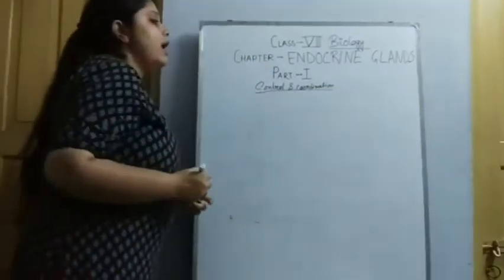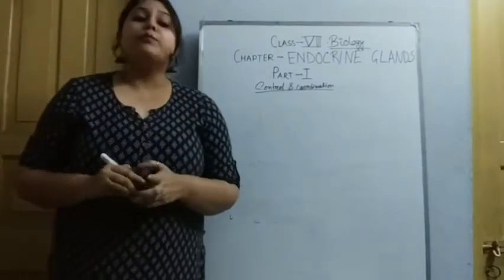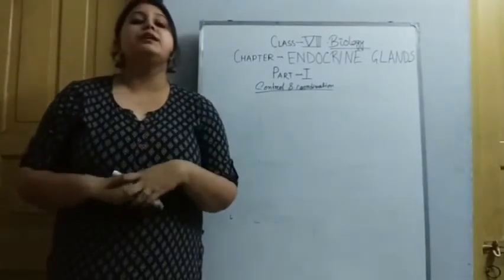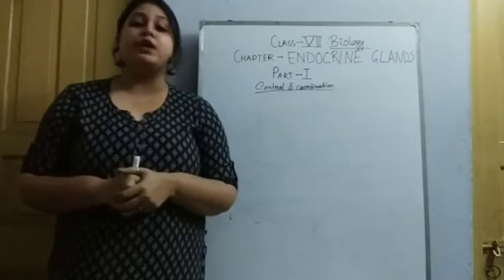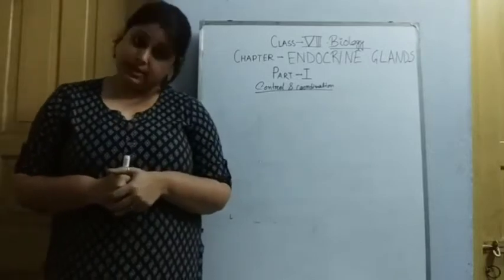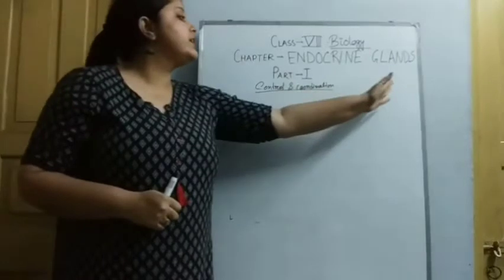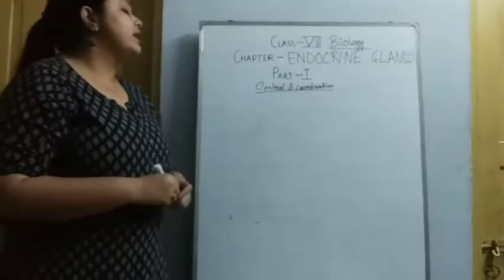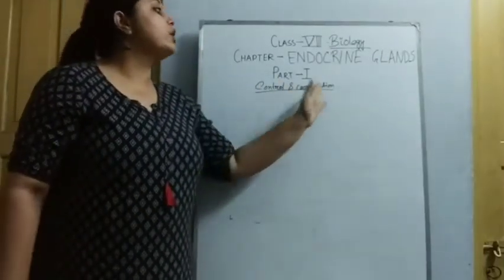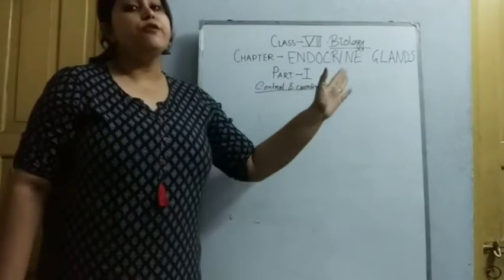As we all know, our body consists of many cells, tissues, organs and organ systems, and the main function of these endocrine glands is to coordinate them, to make them function properly. So they have to control and coordinate the body system.